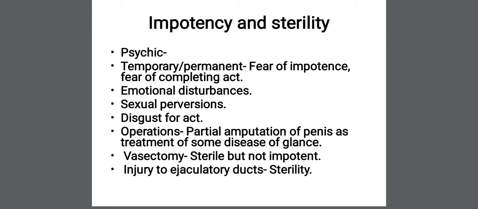Vasectomy, you might have heard this term. What is vasectomy? Vasectomy is one of the processes of family planning. In family planning, in the case of a male, the vas deferens is cut, or dissected. So the transfer of sperm will be prevented or obstructed by that surgery, and that is why the person will become sterile, but not impotent. He will be able to take part in sexual intercourse but will not be able to reproduce.